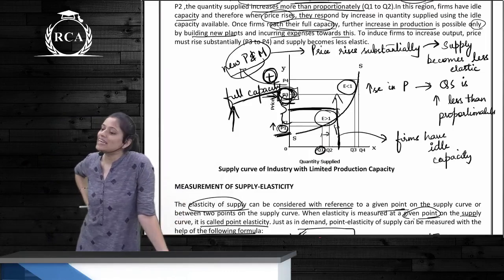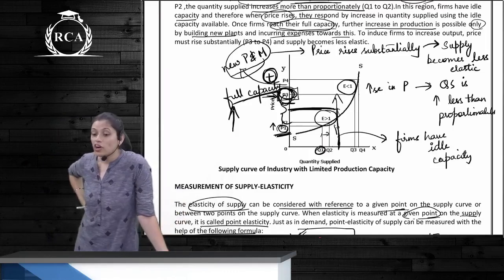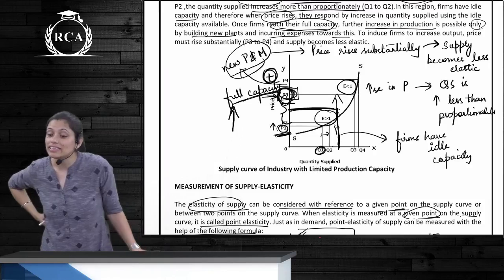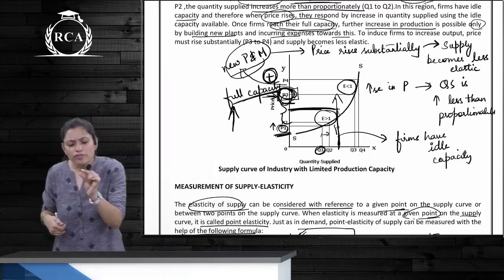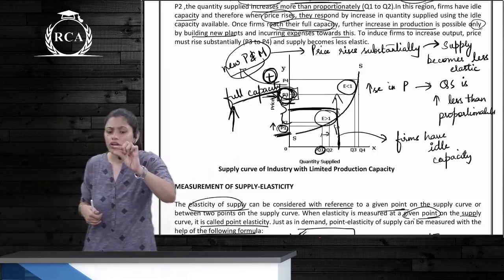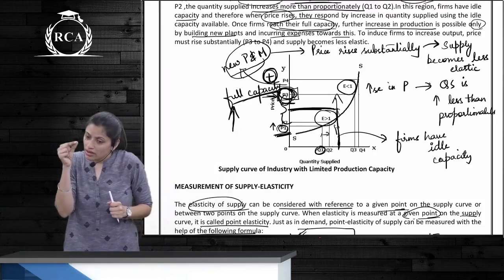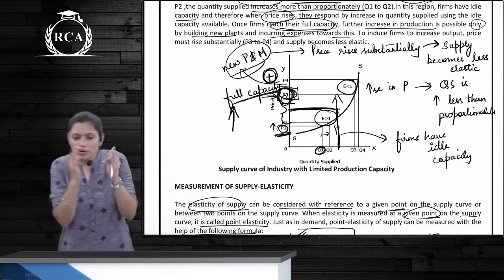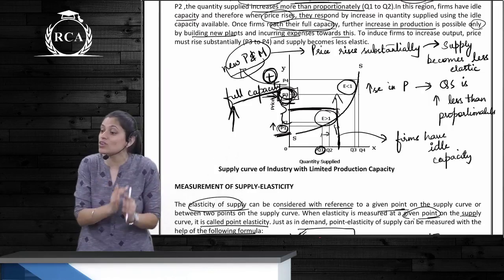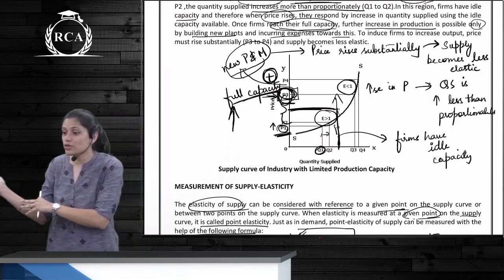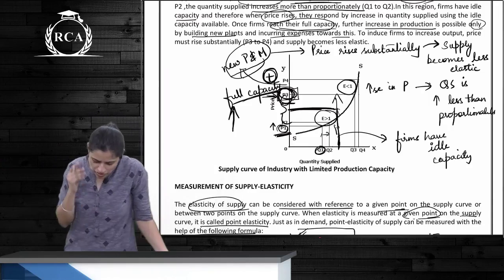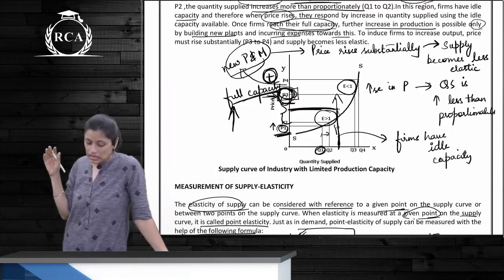Because firms have idle capacity, guys. They are not running to 100% of their capacity. They have idle capacity. So if you increase the price a little more, quantity supplied will increase even more because you are using the same raw materials or the same factors of production to produce this. Okay? Then what happens when price jumps to P3?